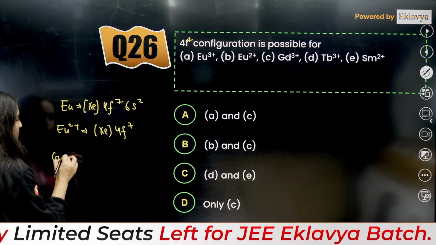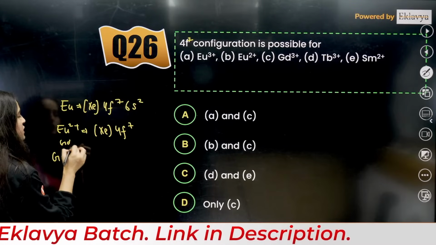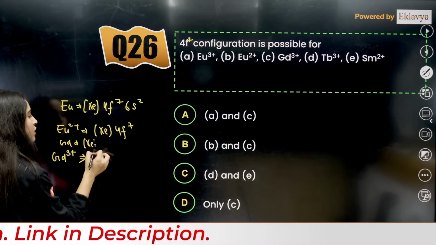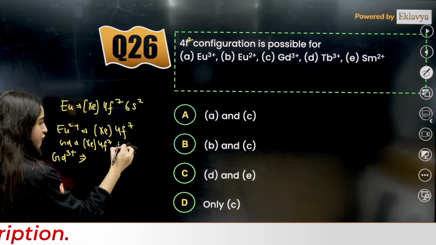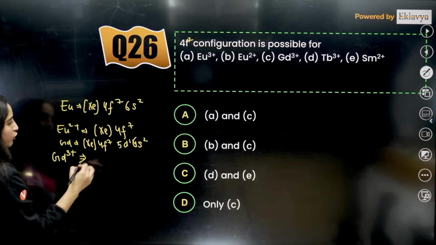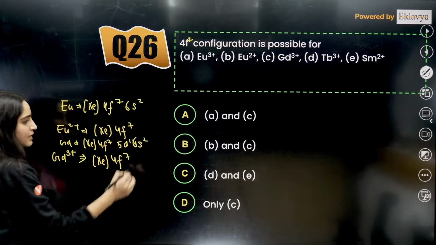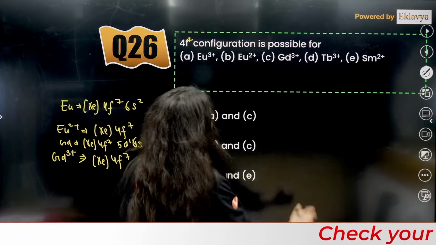Then gadolinium, GD. GD is basically what? Xenon, 4f7, 5d1, 6s2. Okay, taking out 3 electrons, it will be again the same, that is 4f7, right? So these two, that is B and C.